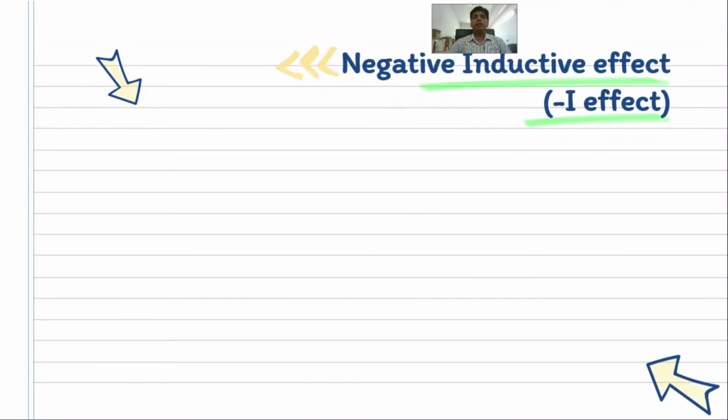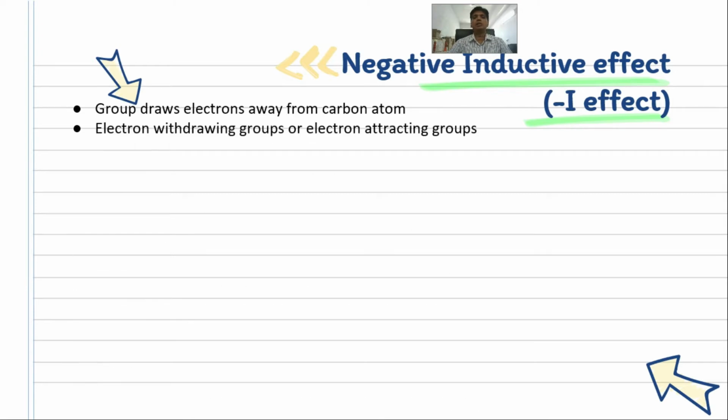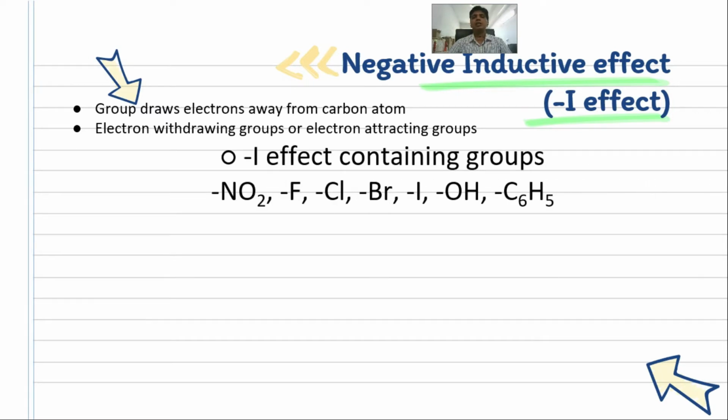Negative inductive effect, which is denoted by -I, is shown by such groups which withdraw the electrons, which have a tendency to take the electrons away from the carbon atom. So they pull the electron bonds towards themselves. These groups are called electron withdrawing groups, or also known as electron attracting groups. For example, NO2, the halogens, OH, and C6H5 are the groups which have the tendency to withdraw the electrons.